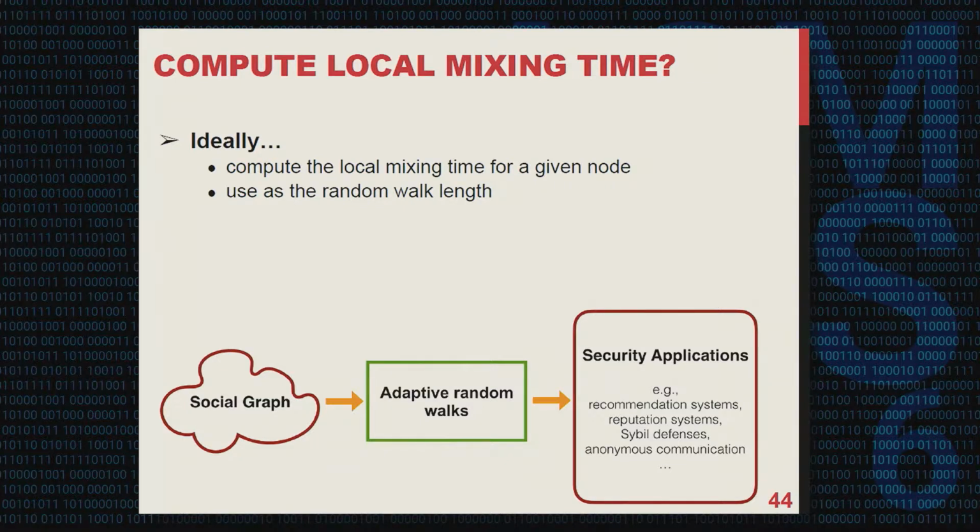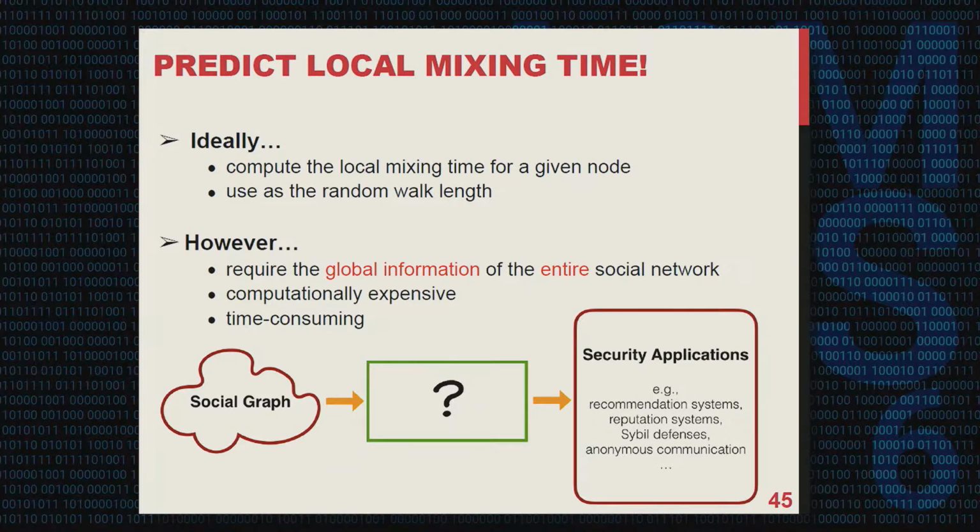To propose adaptive random walks, the ideal approach is, of course, to compute the local mixing time for each given node using brute force, and then set it to be the random walk length. However, the challenge here is that computing local mixing time actually requires the global information of the entire social graph, and it can be very computationally expensive and time-consuming, especially for large-scale social networks.